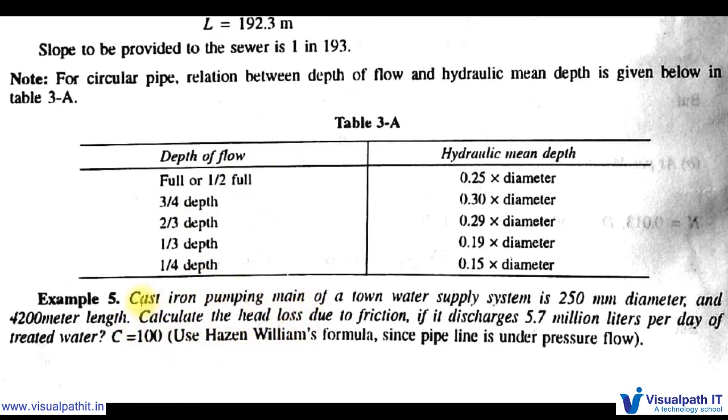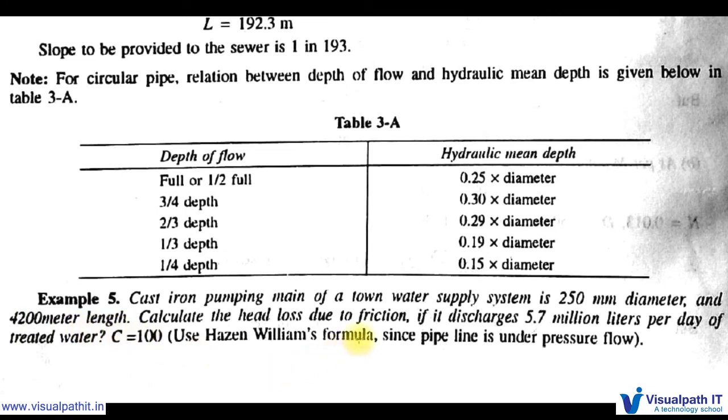This is the example. So again, cast iron pumping main of a town water supply system is 250 diameter. Here what it is saying, cast iron pumping main is a cast iron pipe of a town water supply system. So water supply pipe diameter is 250 and 4200 meter length, that is 4.2 kilometers length.